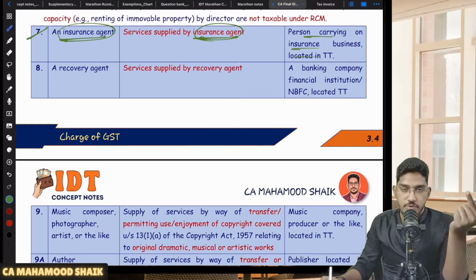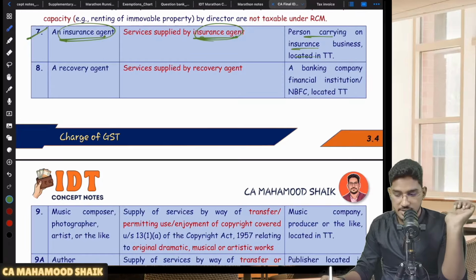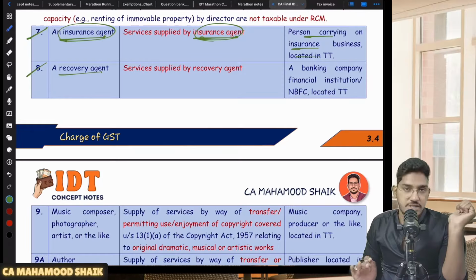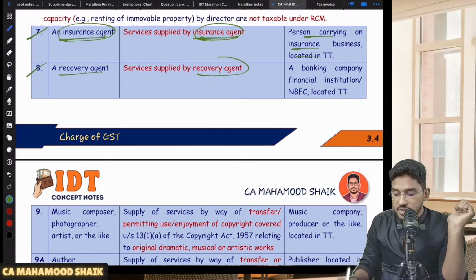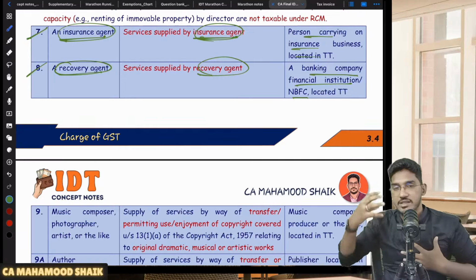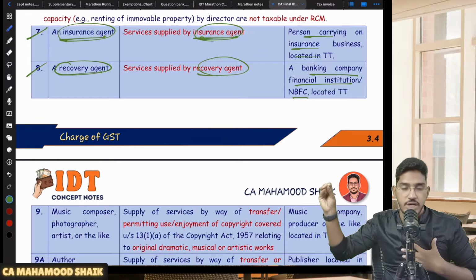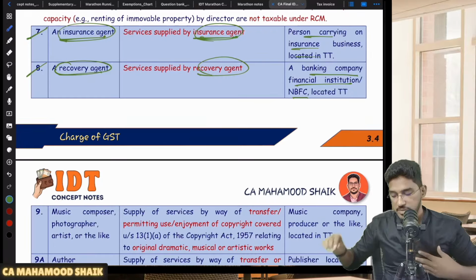For selling the insurance policies, the insurance company will pay him some commission, no? On that commission, who will be liable to pay the amount of GST? Insurance company only. Being the recipient, they are liable to pay the amount of GST under RCM. Next, recovery agent services. If someone is providing the services of recovery agent, the recovery agent is the supplier. Who is the recipient? If the recipient is a banking company, financial institution, or even an NBFC located in the taxable territory, it will get covered under RCM. So a recovery agent providing recovery services to a banking company, financial institution, or NBFC located in the taxable territory is covered under reverse charge mechanism.